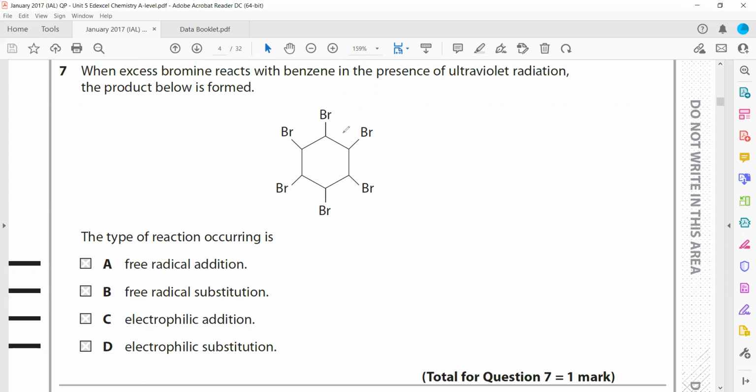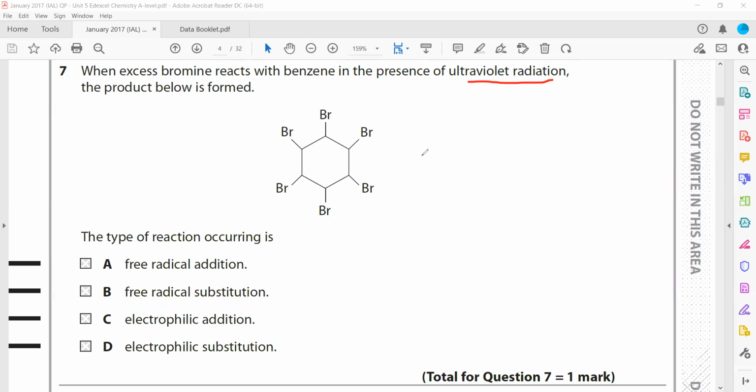Here all the bromine are added, like a benzene ring converted into a cyclic alkane. And in the question you can identify it, as I mentioned, when using excess bromine in the presence of UV.